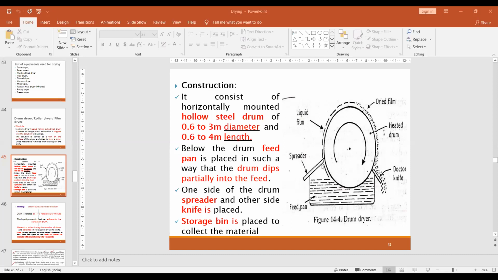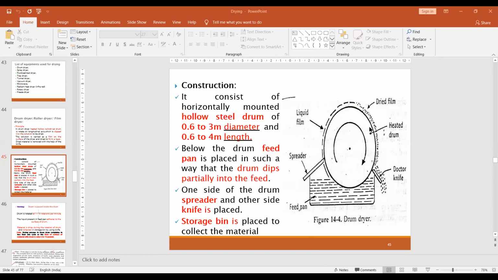That's why a spreader is essential, to spread the material uniformly on the top. After spreading, it forms a liquid film on the top. The heated drum is there, and it may have a temperature of more than 40 or 50 degrees centigrade.